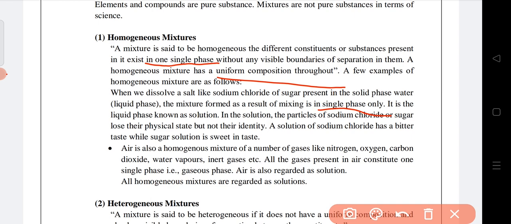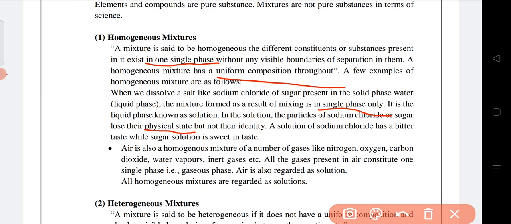And in the solution, the particles of the sodium chloride or sugar lose their physical state but not their identity. They have lost their physical state because they existed in the solid state, and now they are existing in the liquid state. But they keep their identity, because if you want to separate them, in case of sea water, from sea water we get common salt.